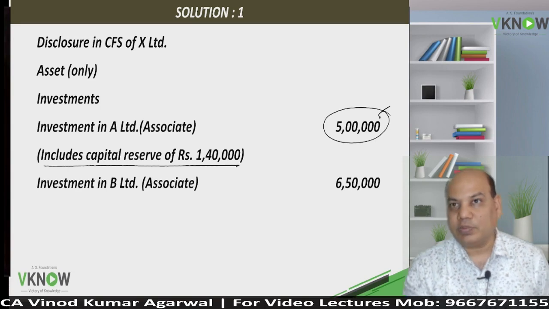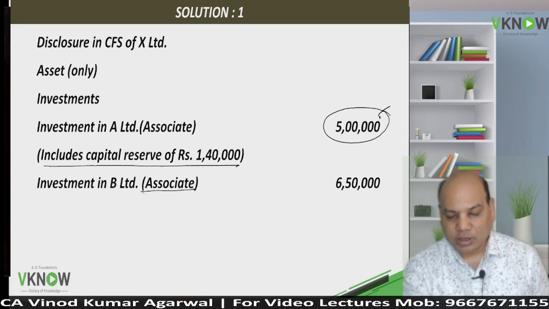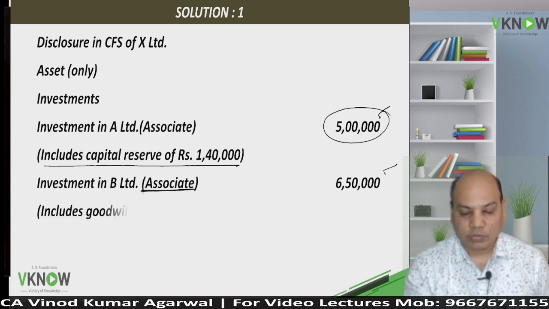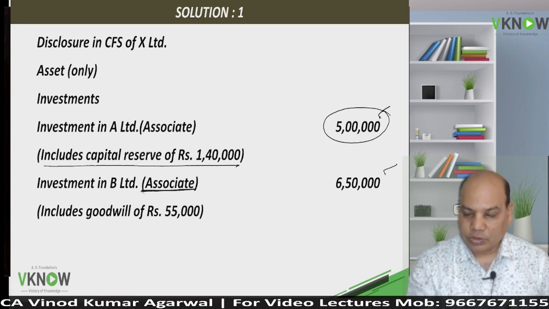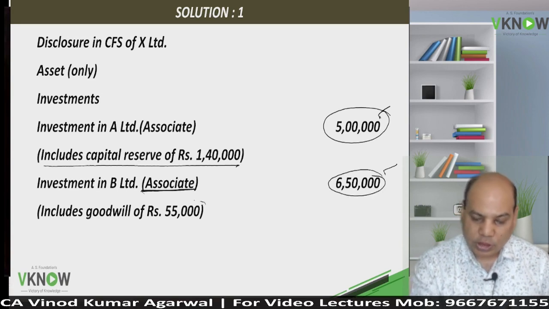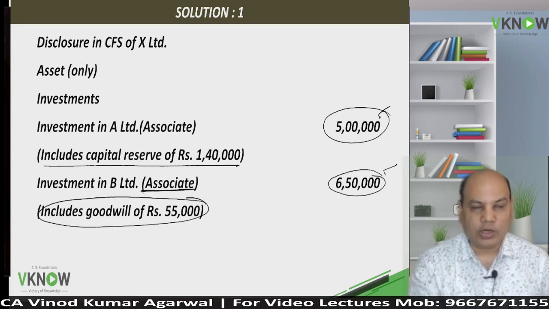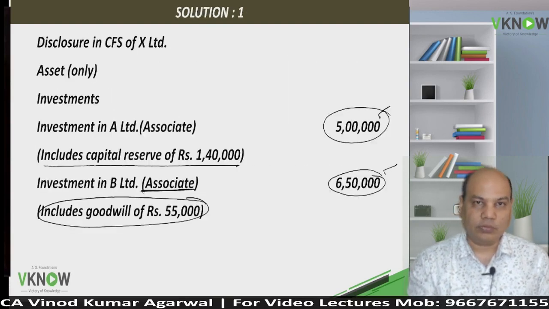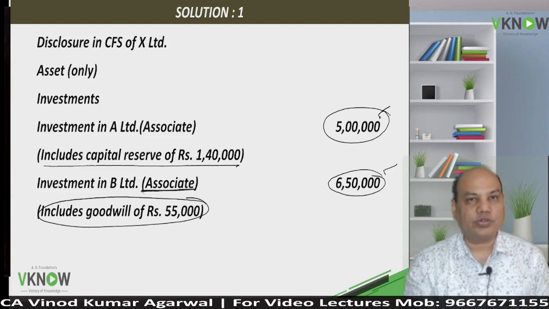And then investment in B Limited. Who is B? Again in bracket associate. Cost 6,50,000. And disclosure: this 6,50,000 includes goodwill of rupees 55,000.